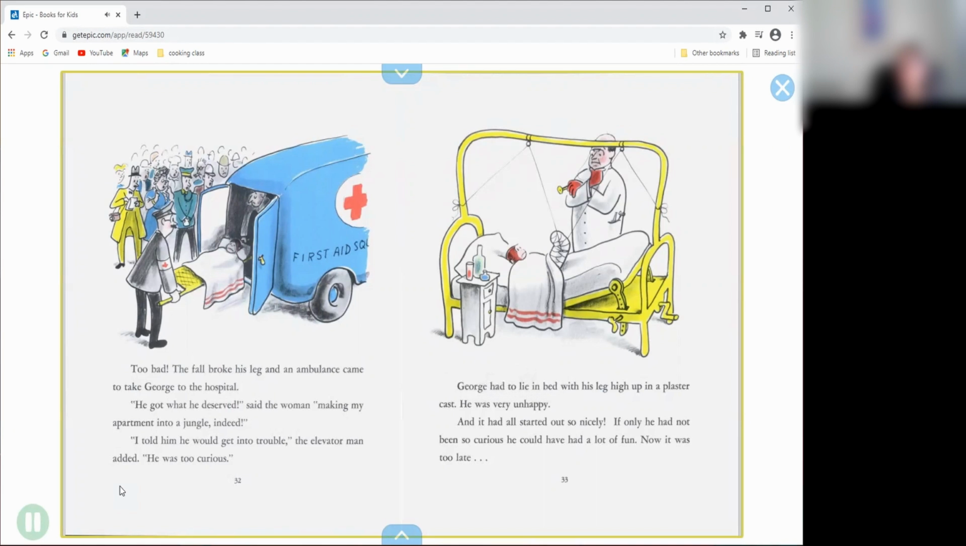George had to lie in bed with his leg high up in a plaster cast. He was very unhappy. And it had all started out so nicely. If only he had not been so curious, he could have had a lot of fun. Now it was too late.